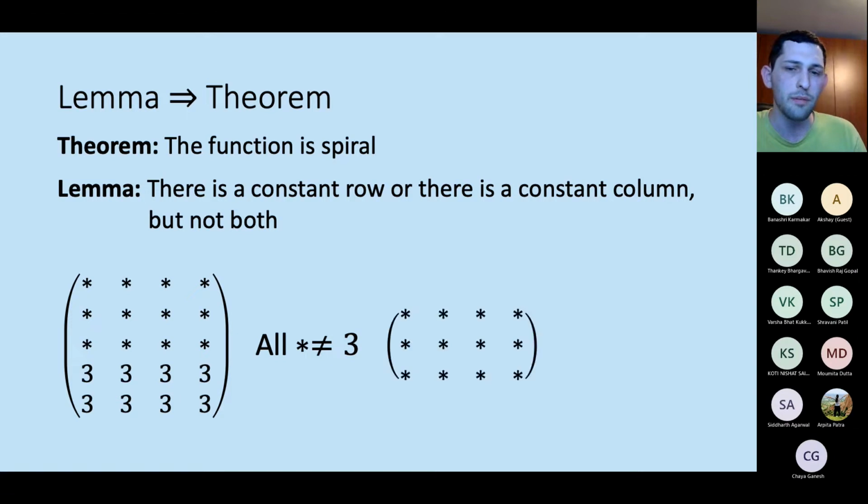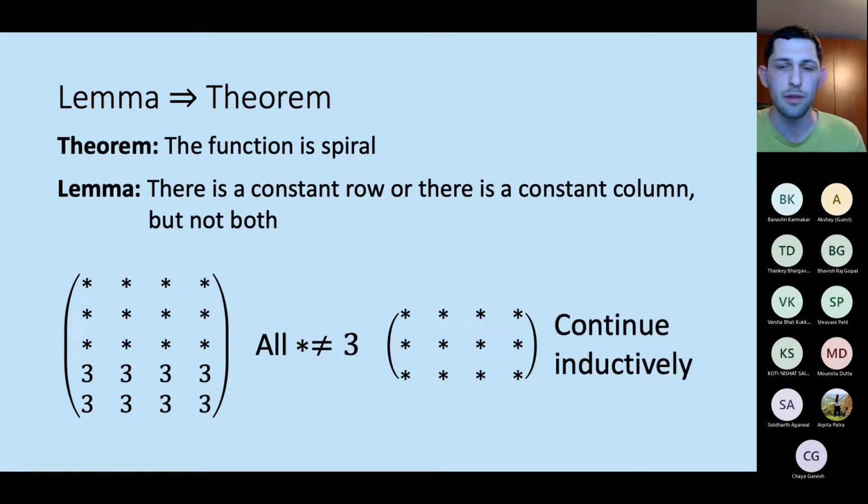Once we have that, we can remove them and ask what happens on the matrix that we ended up with. It turns out that, again, we can apply this lemma. It will have a constant row or a constant column, but not both, so we can continue inductively on this matrix, and each time we'll remove some rows or some columns until we reach a constant matrix.